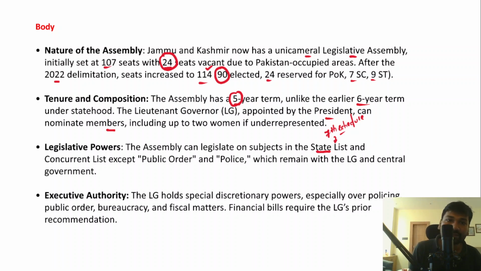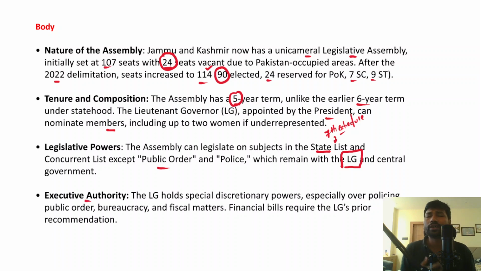However, with respect to matters or subjects like public order or police, they have no power to legislate on these matters because they remain with the lieutenant governor and the central government, keeping in mind the law and order in the union territory of Jammu and Kashmir.